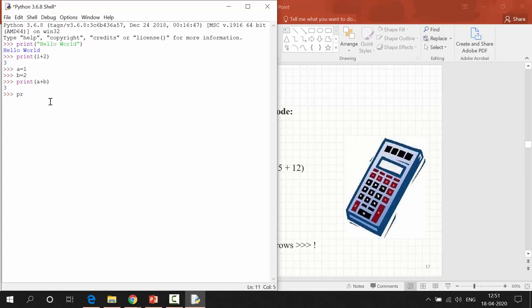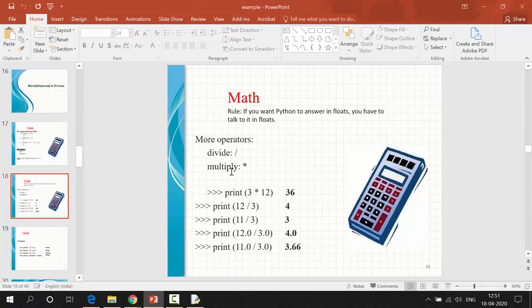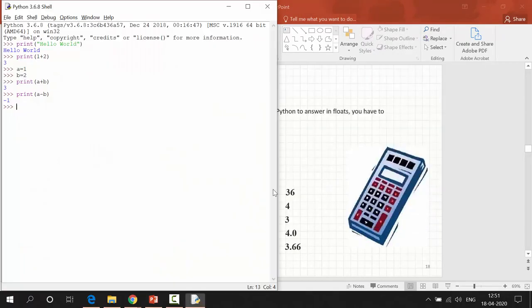I can perform subtraction also, a minus b. So I get 2 minus 1, 1, no problem. This is the operation for subtraction. Okay, next multiplication. Division also I can perform.